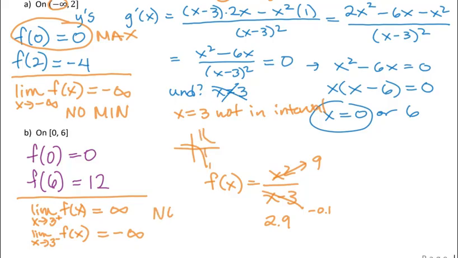There is no max or min. This has no global max or min because there's an asymptote shooting off in both directions. So make sure you investigate carefully next to those discontinuities.